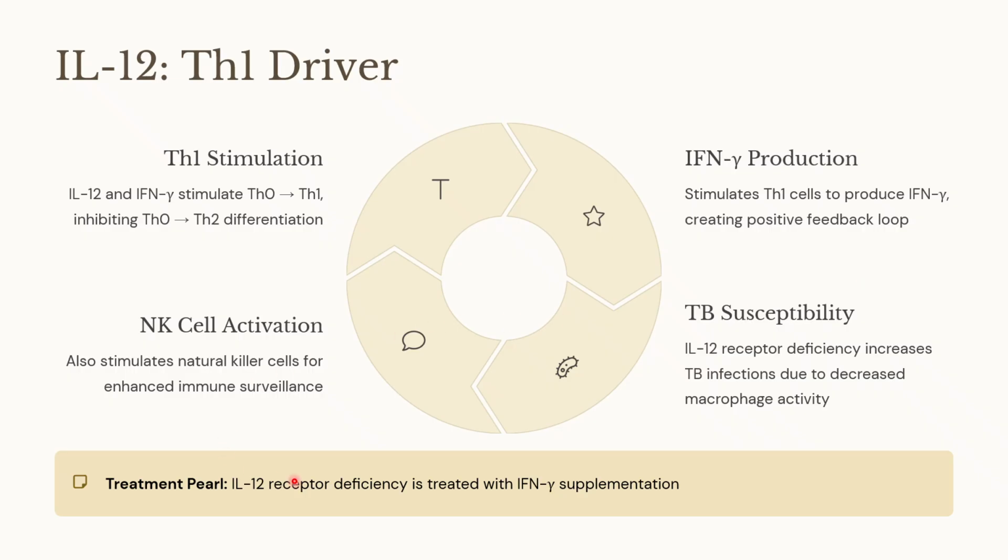How is interleukin 12 receptor deficiency treated? It can be treated with interferon gamma supplementation. How? Interleukin 12, if it is produced, then the T helper cells are converted to T helper 1 cells and interferon gamma is produced. So to compensate for the loop, interferon gamma can be given so that the microbe or the pathogen can be killed.